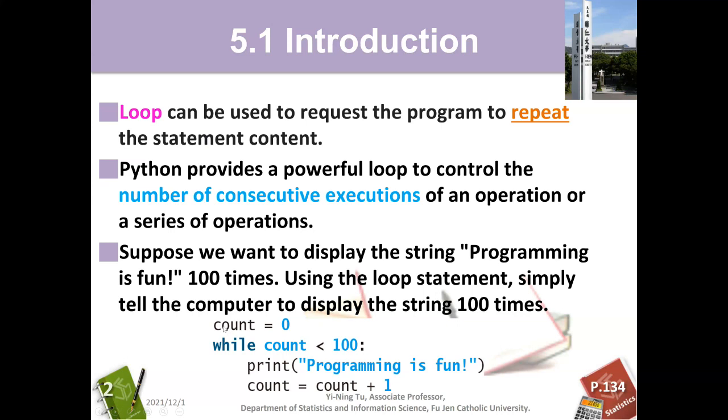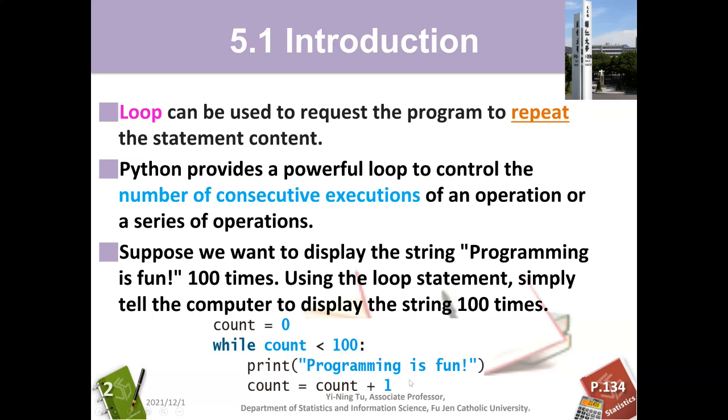When I set a variable count to 0, at first the count will of course be smaller than 100. This is a condition expression, and when I use while, it means when the count variable is smaller than 100, please do the following things.